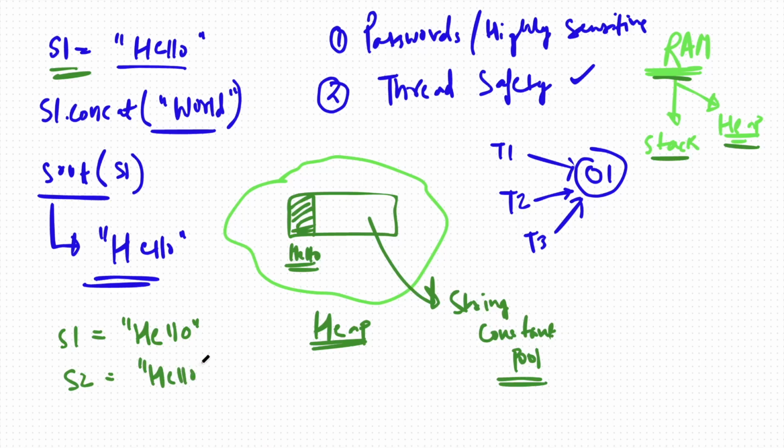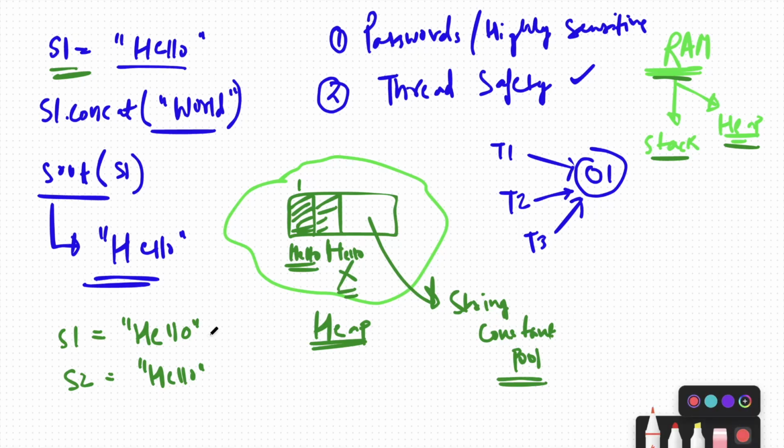Okay, now what do you think? Do we have 1 and 2 both hello? Do you think it will duplicate? No, it will not duplicate. Rather, it will just refer to the same memory location.